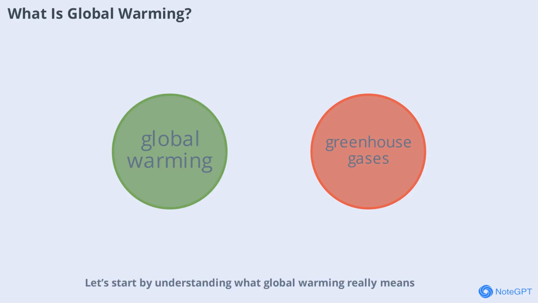Start by understanding what global warming really means. Global warming refers to the long-term rise in Earth's average surface temperature due to human activities, especially the emission of greenhouse gases like carbon dioxide and methane. These gases trap heat in the atmosphere, causing the planet to warm up gradually. This warming has far-reaching effects on weather patterns, sea levels, and ecosystems. It's a global issue that affects every country, community, and individual.